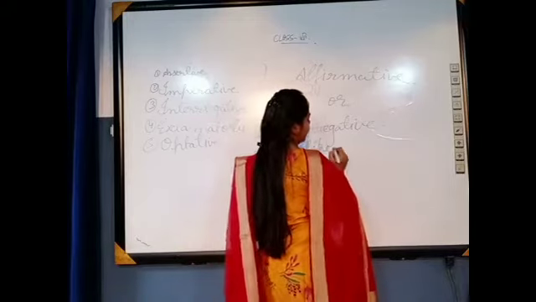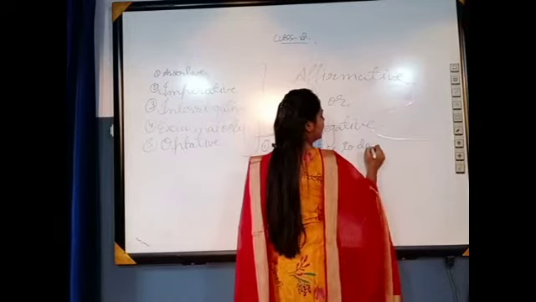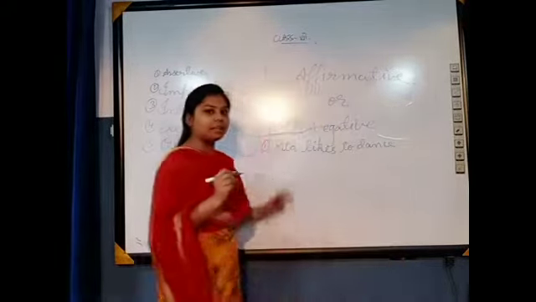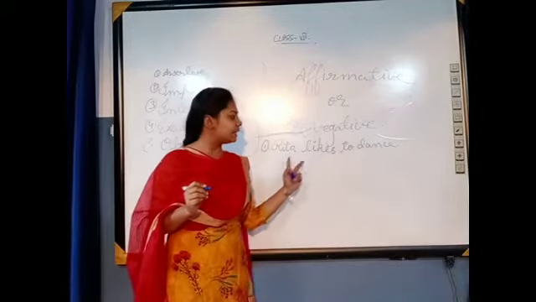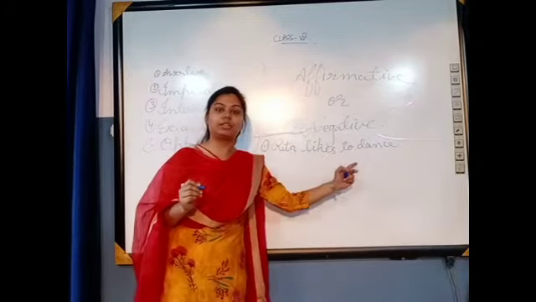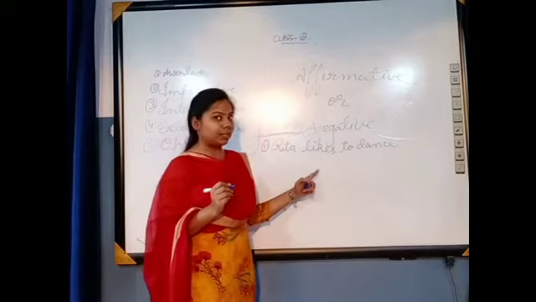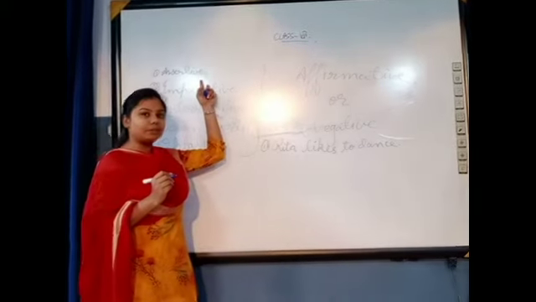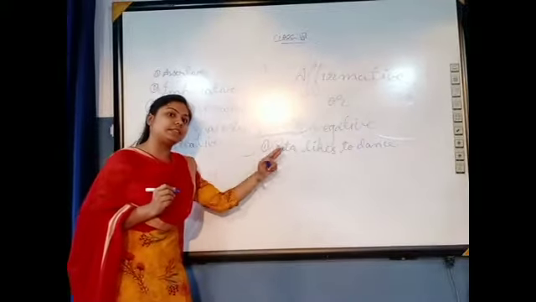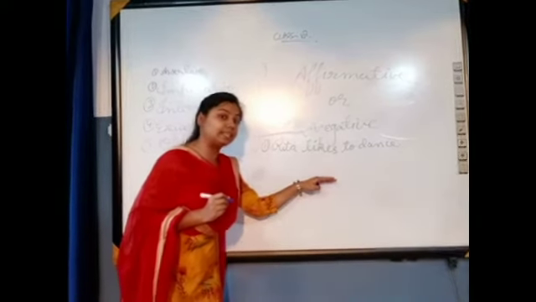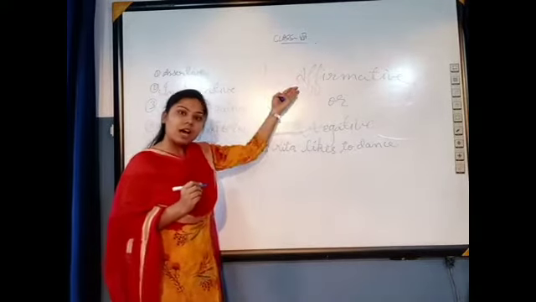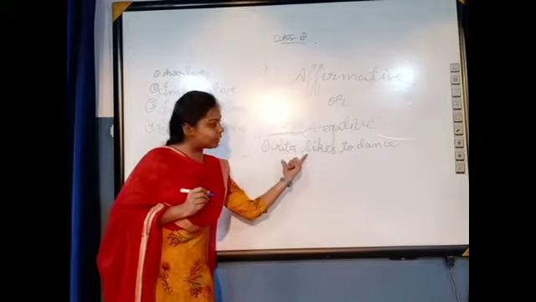Rita likes to dance. This sentence is giving us information that Rita likes to dance, so we can call it assertive. Since this sentence gives a positive meaning, it is also affirmative.